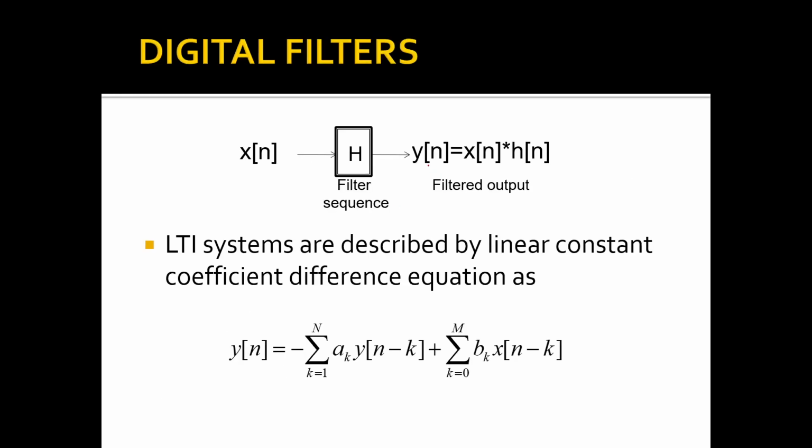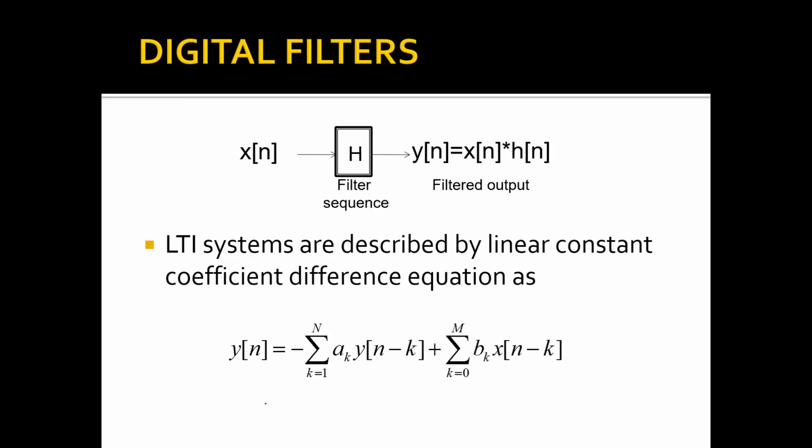What are digital filters? Same thing, like you have the system, you're passing the input x of n, you're getting y of n, which is x of n convolution h of n. So this is nothing but the filtered output. And we already know that LTI systems are described by linear constant coefficient difference equations, and this is the general form of the difference equation, that is y of n is equal to minus summation a y of n minus k plus summation b x of n minus k.